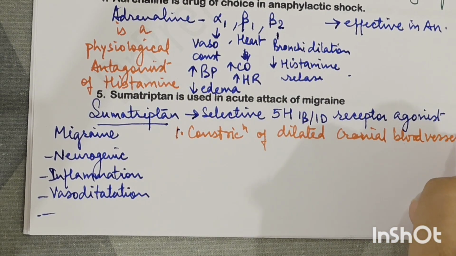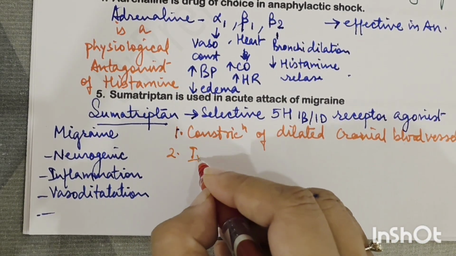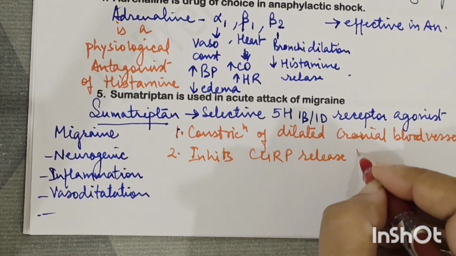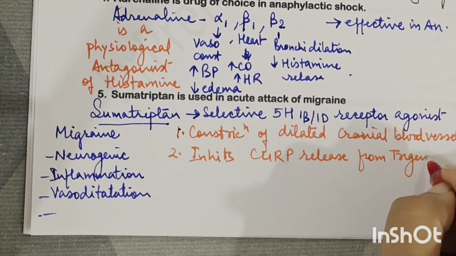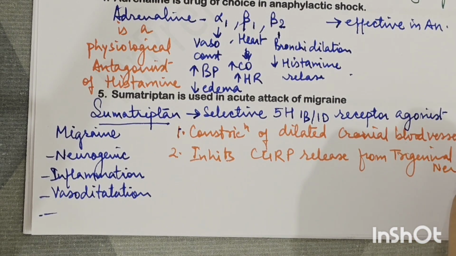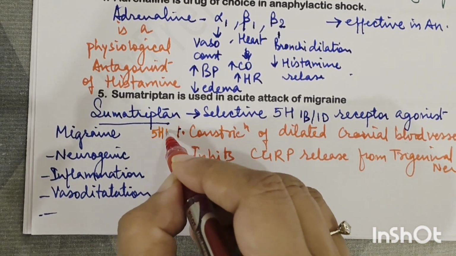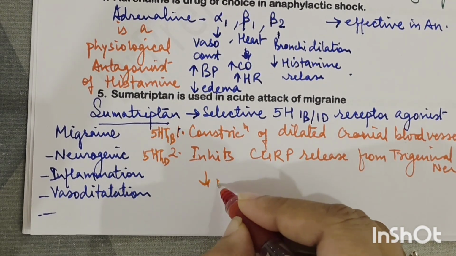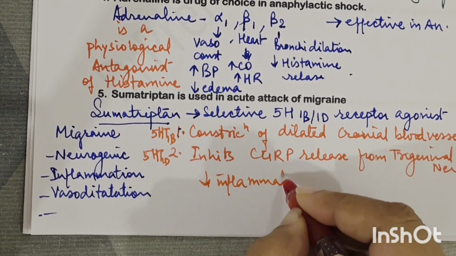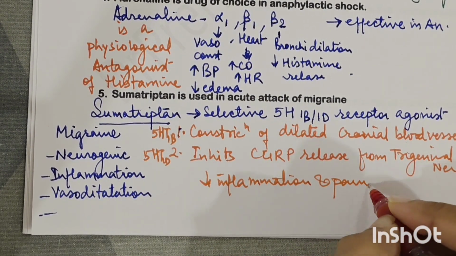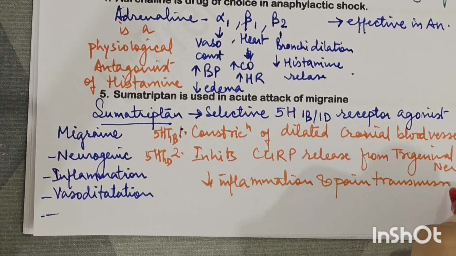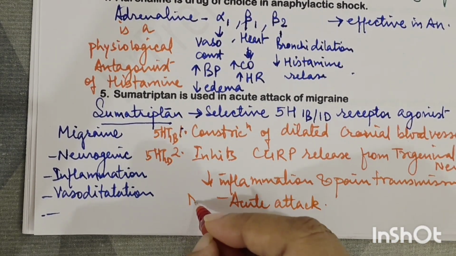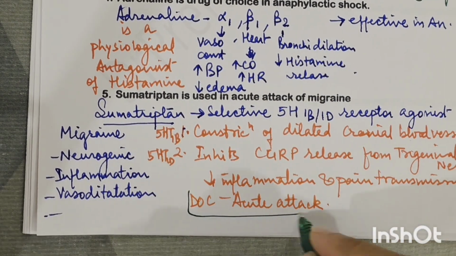So the first action of Sumatriptan is that it causes constriction of the dilated cranial blood vessels, right? Second is it inhibits the CGRP release from the trigeminal nerves. So this action is mediated by 5-HT1B, and this is mediated by 5-HT1D, okay? And reduces the inflammation and pain transmission in migraine, okay? Used in the acute attack. Sumatriptan is the drug of choice in acute attack. This you have to remember.